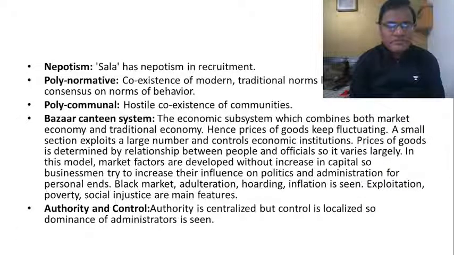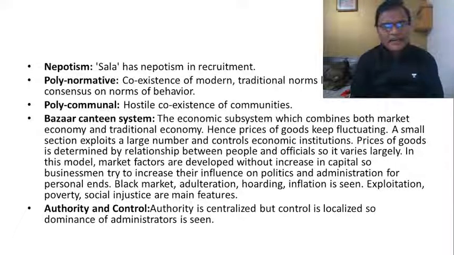Whereas the economic subsystem, according to Riggs, is characterized by the bazaar-canteen model, wherein you have on the one hand very well developed markets, and on the other hand a barter economy also. For example, take the case of a farming community in India. Farmers have access to institutional banking in the form of commercial banks, regional rural banks, and cooperative credit societies, wherein they get loans at a discounted rate of interest.